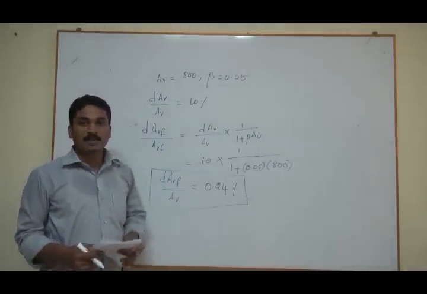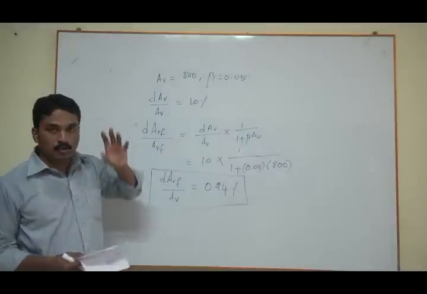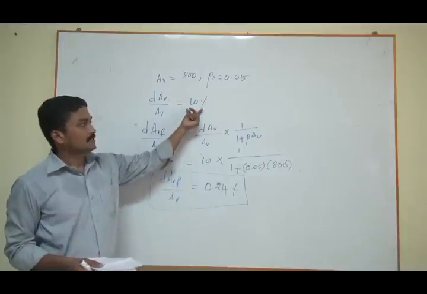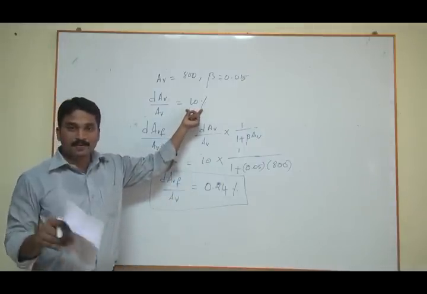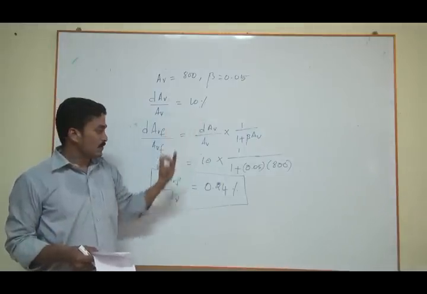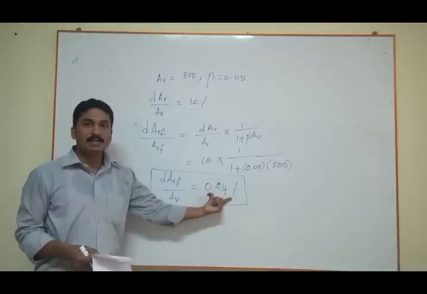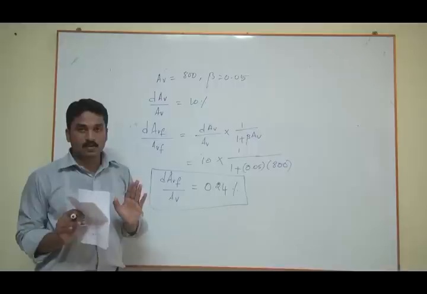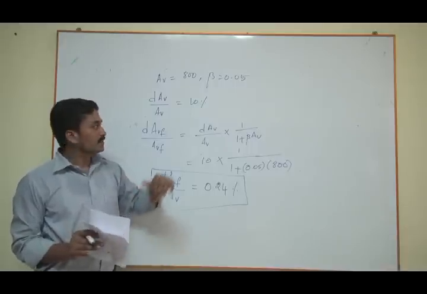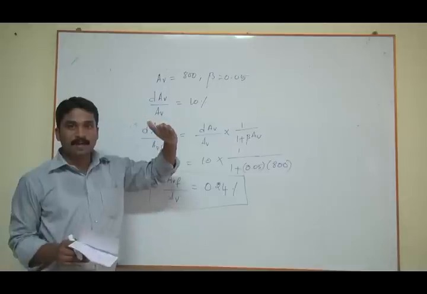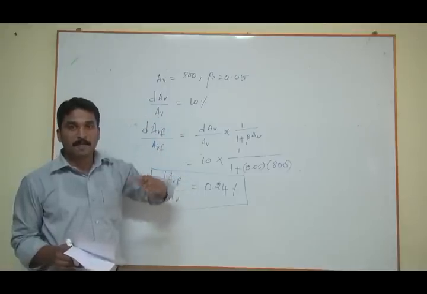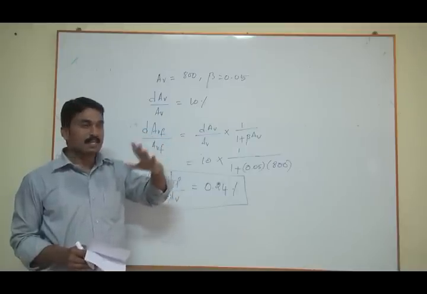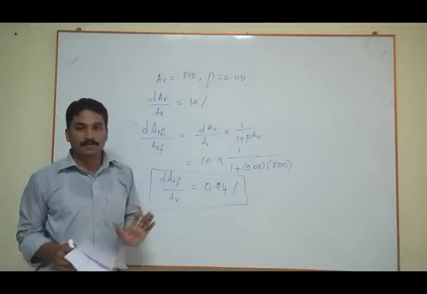So from this I am coming to say that though there is a change in the gain because of the temperature of 10%, because of the negative feedback we have changed only 0.24% of the gain, right? So open loop amplifier gain varies by 10%, but in the negative feedback amplifier your gain varies only 0.24%.